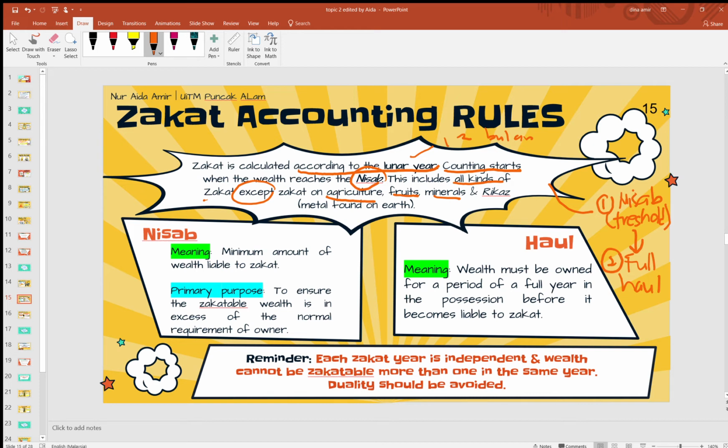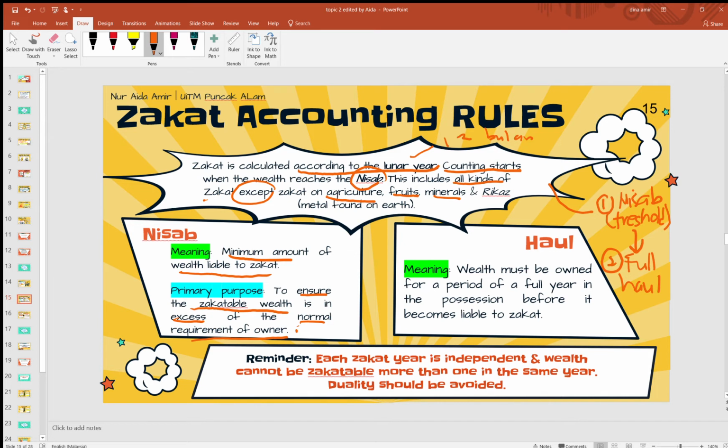Back again to nisab. Nisab means the minimum amount of wealth liable to zakat. You need to remember that the minimum amount of wealth liable to zakat is the nisab. Next is the primary purpose of nisab. You need to ensure the zakatable wealth is in excess of the normal requirements of the owner. Next is haul. Haul is the second condition, the rule that you need to follow when you want to pay zakat.